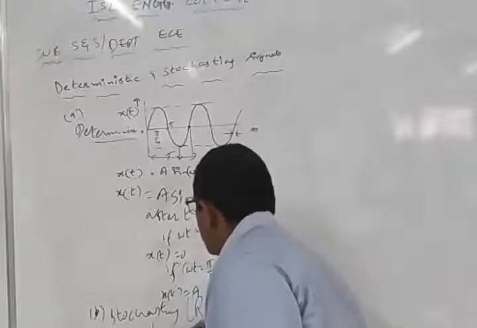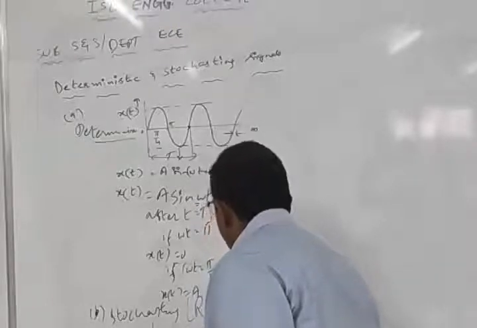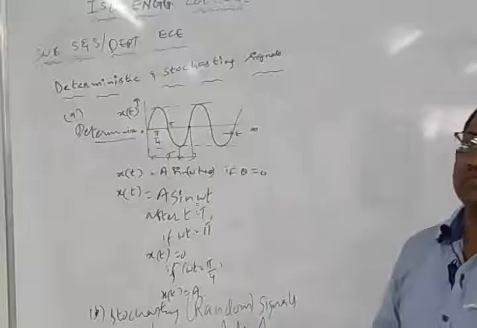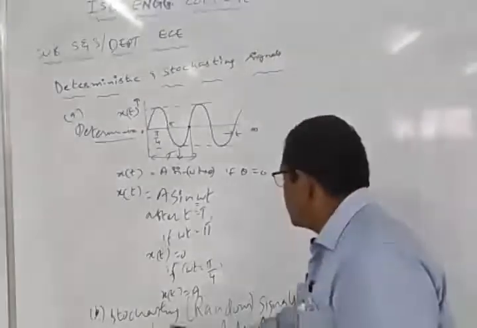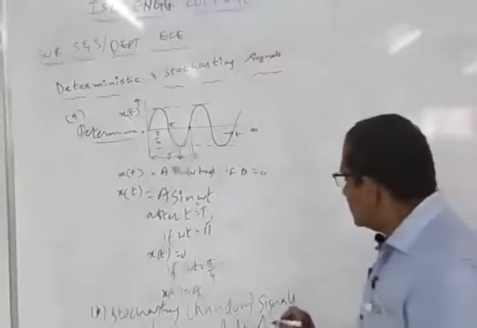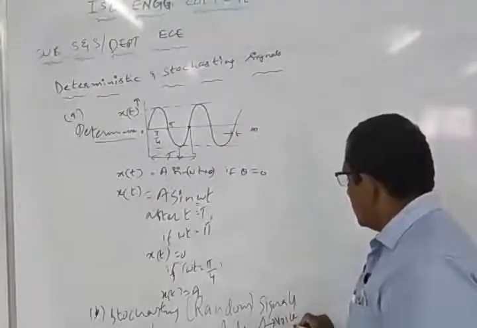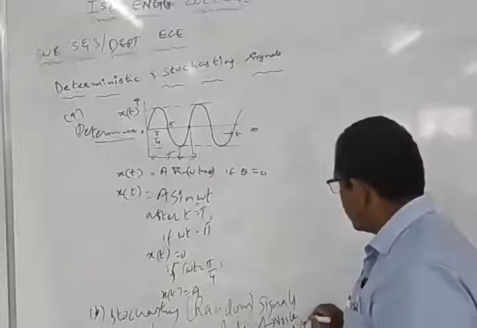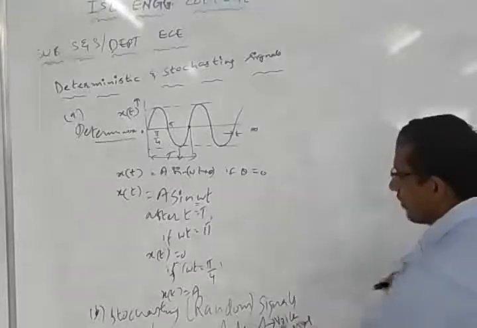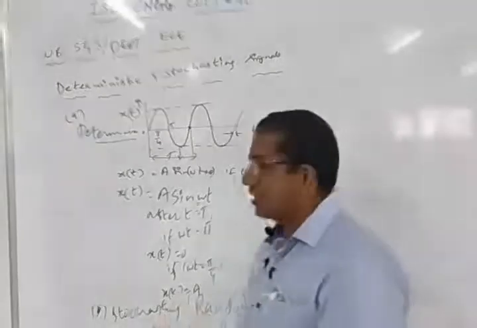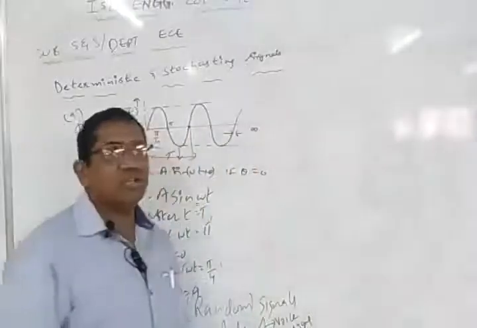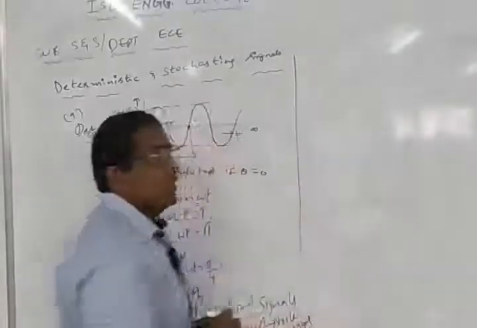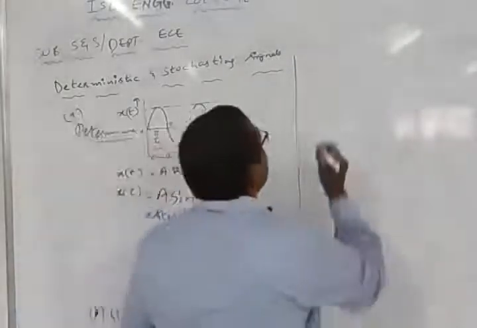Say for example, the voice signal. This signal is going to be in the form of a voice signal. So a voice signal is like a random signal, so it can be called a stochastic signal. Any signal whose value cannot be found out at a particular time is simply known as a stochastic type of signal, also known as a random type of signal. So these are the two important concepts which we have. The next one is going to be absolute integrability. What is absolute integrability?